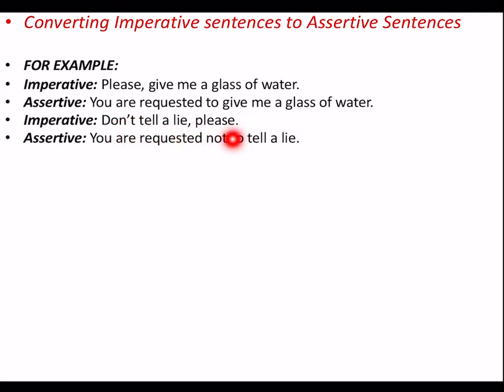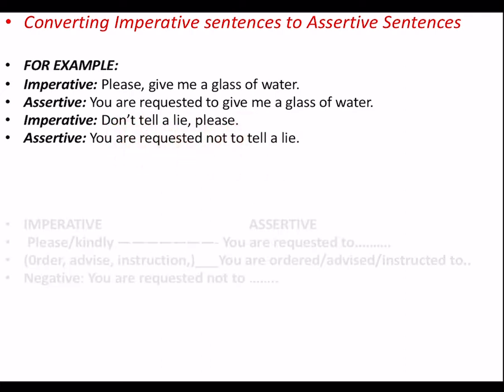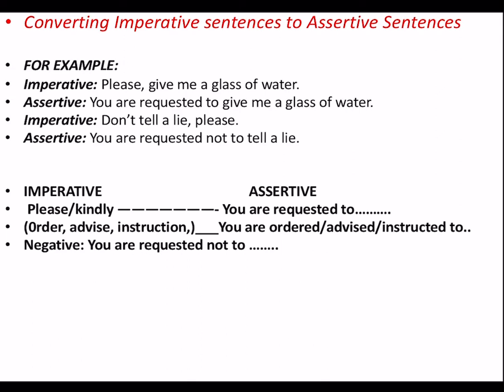Don't tell a lie, please. You are requested not to tell a lie. Now, what are the rules that are applied over here in order to change the imperative sentences to assertive sentences? You need to go through these rules.